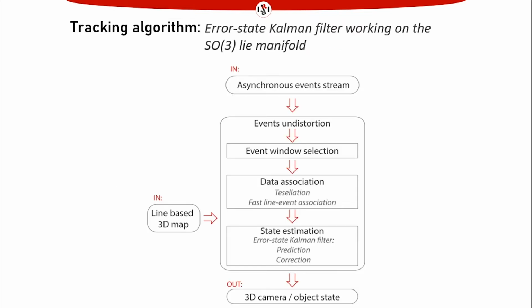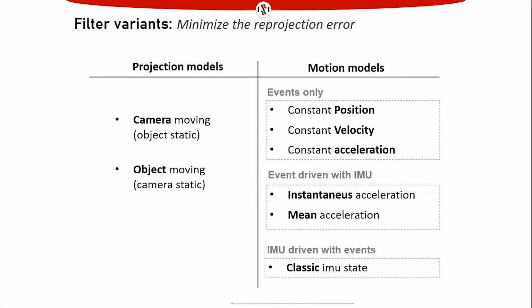The camera pose is estimated using an extended Kalman filter that minimizes the reprojection error between lines and events. To this end, we have implemented several filter variants to determine the best tracker response.